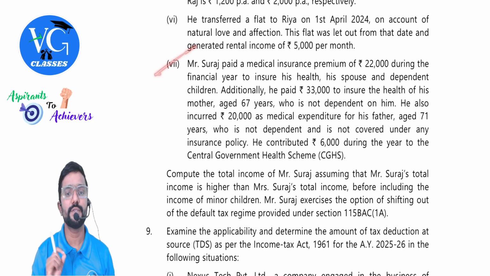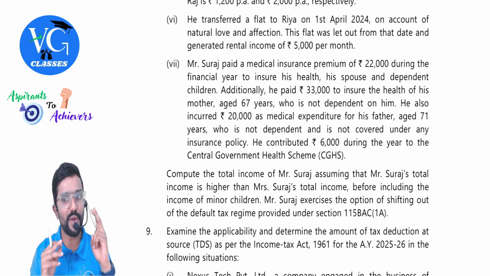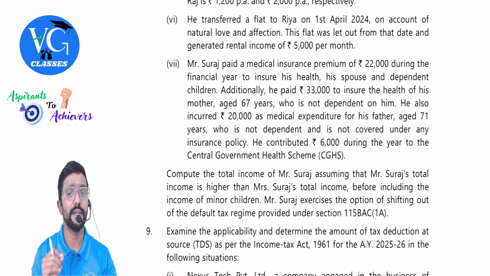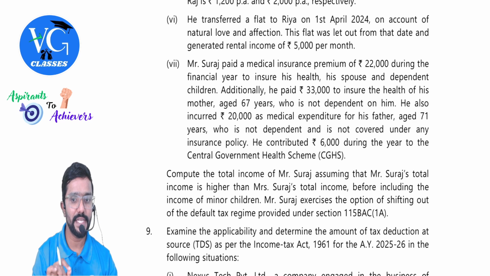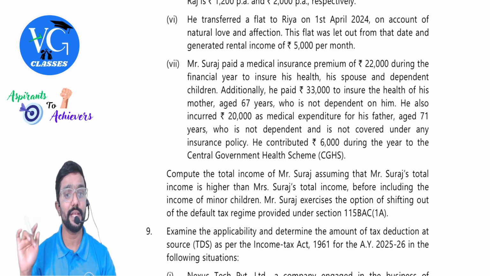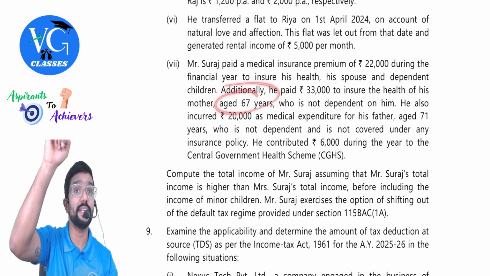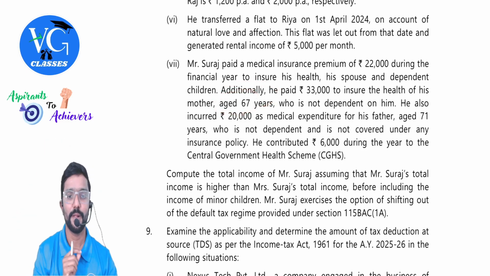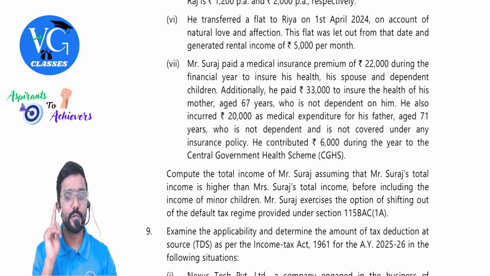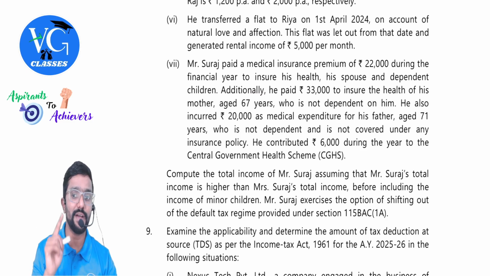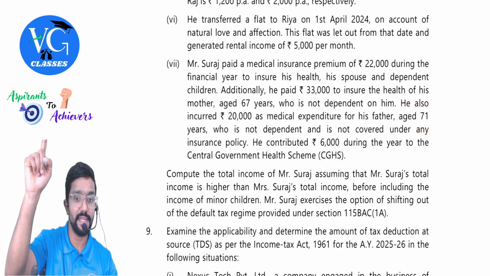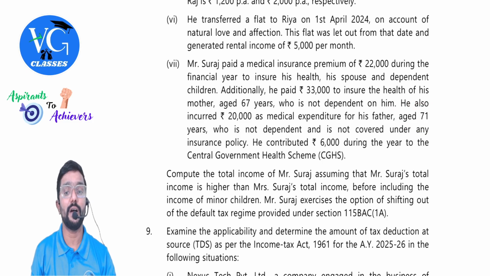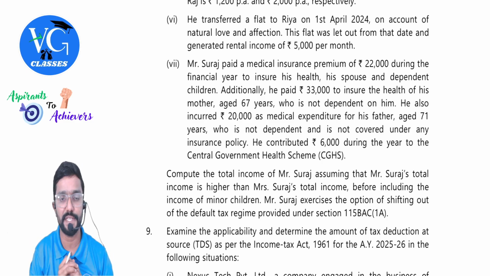Next. Mr. Suraj paid a medical insurance premium of 22,000 during the financial year to insure his health, spouse, and dependent children. Allowed. Additionally, he paid 33,000 to ensure the health of his mother, aged 67 years, senior, who is not dependent on him, doesn't matter. He also incurred 20,000 as medical expenditure for his father, aged 71 years, again senior, who is not dependent and is not covered under any insurance policy. There is no health insurance policy in his name.